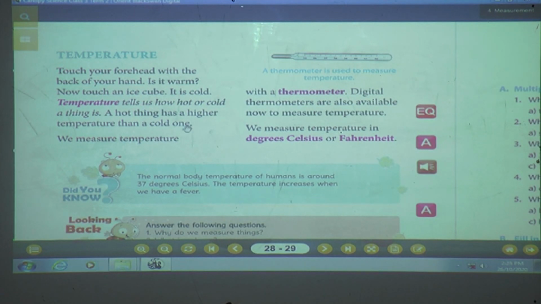So temperature tells us how cold or hot a thing is. What does temperature tell us? Temperature tells us how hot or cold a thing is. A hot thing has a higher temperature than a cold one. We measure temperature with the thermometer.